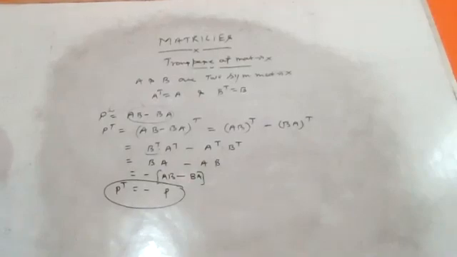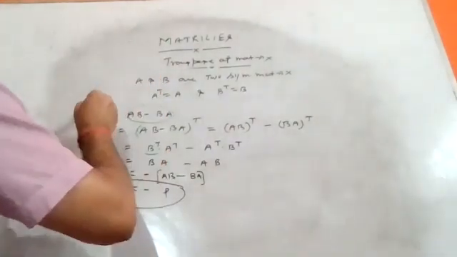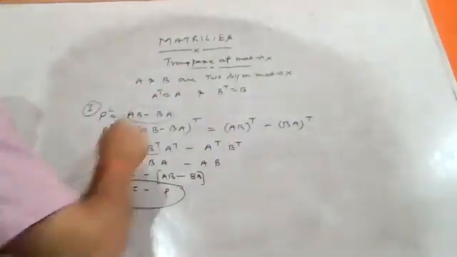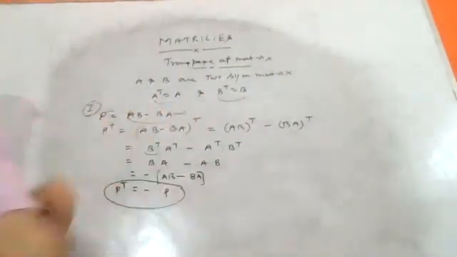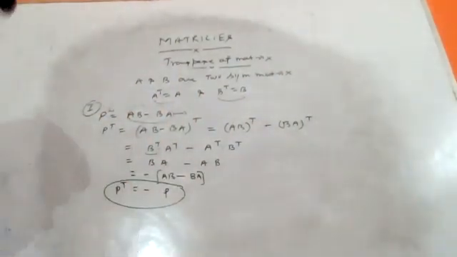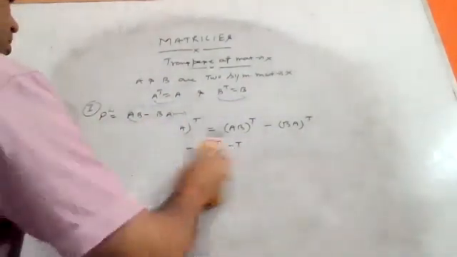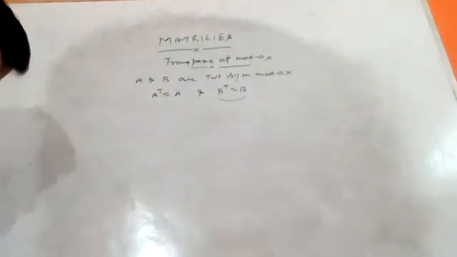Suppose we observe AB plus BA, what about AB plus BA? Same question. This is the first part: A and B are two symmetric matrices, this is given. You have to check AB minus BA; at last, you prove that P transpose is equal to minus P, so this is a skew symmetric matrix. If we ask what about AB plus BA, it is the same question.